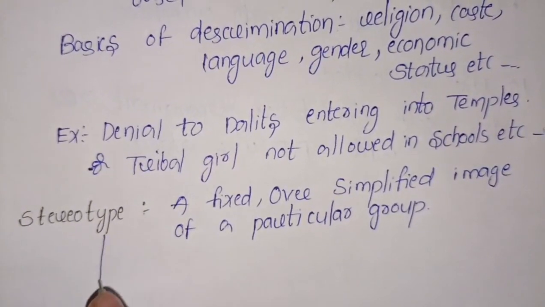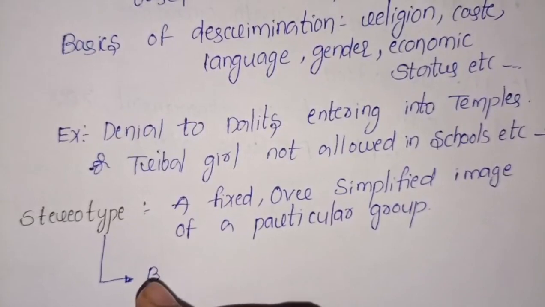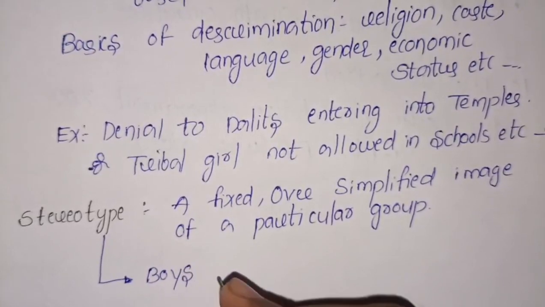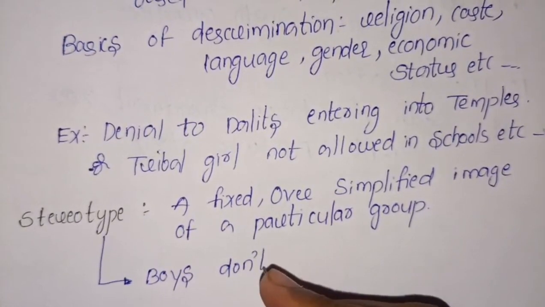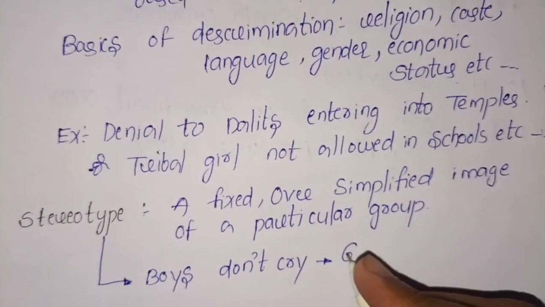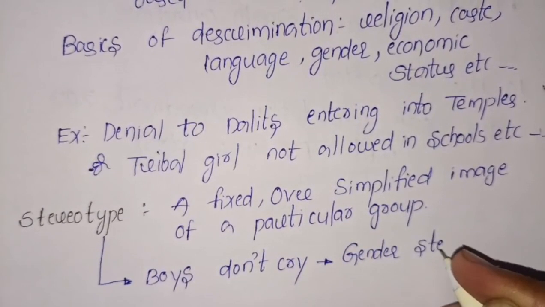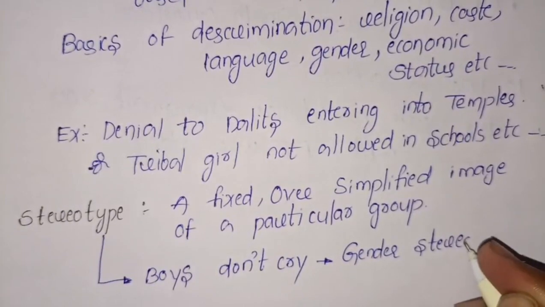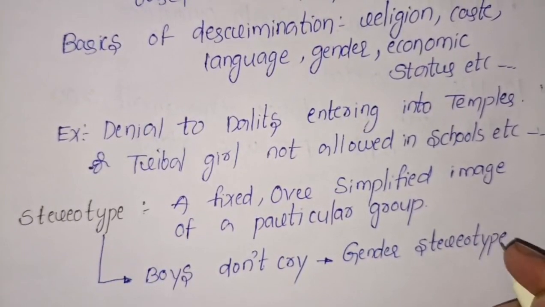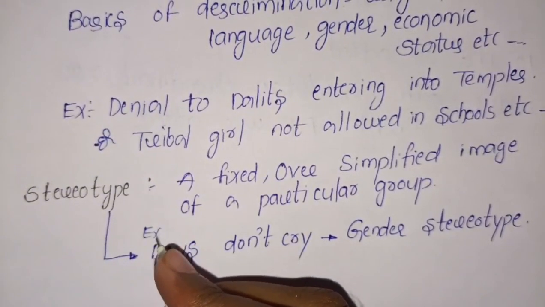Actually, the examples of stereotypes: boys don't cry. It is known as a gender stereotype. These are the examples of stereotypes.